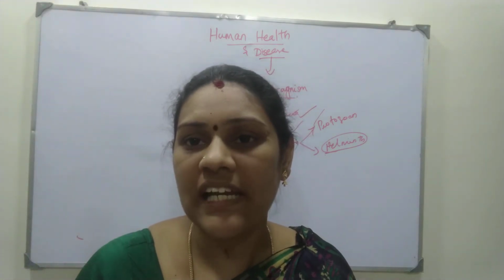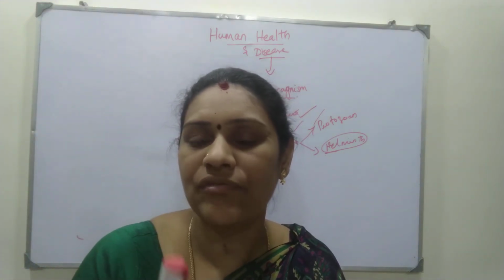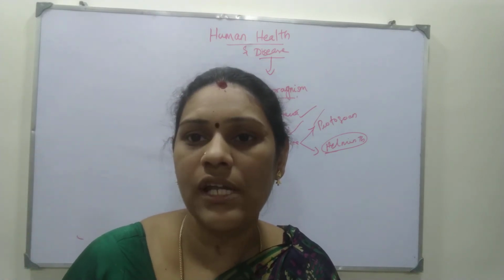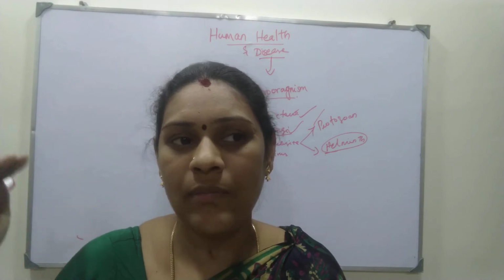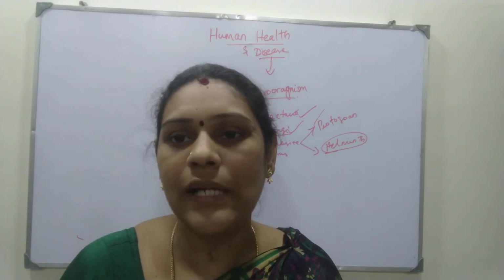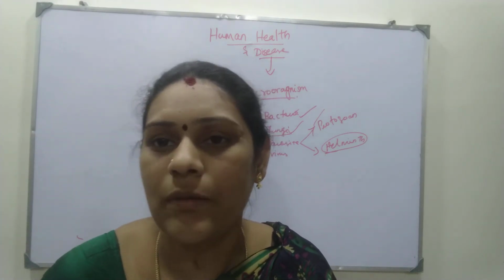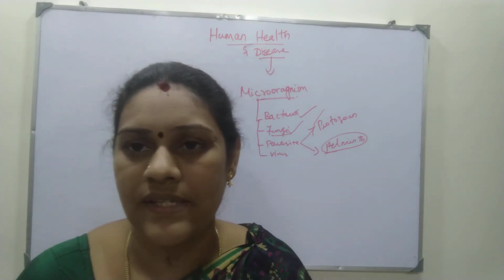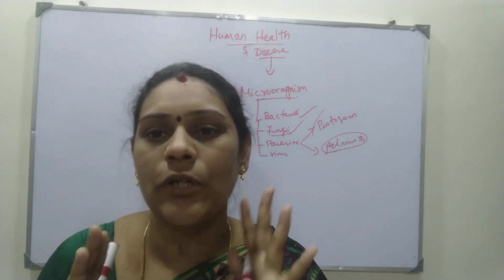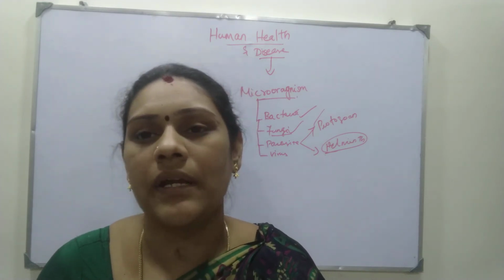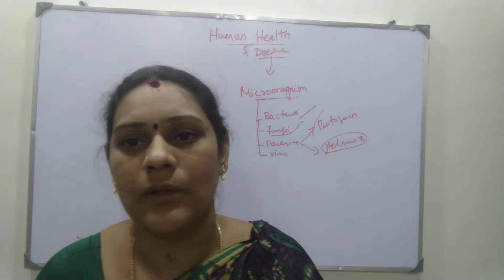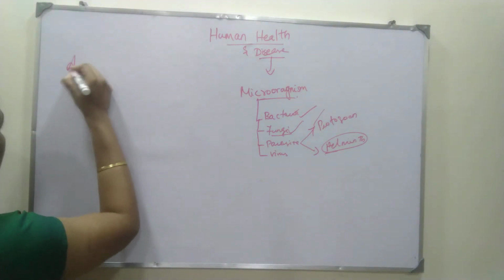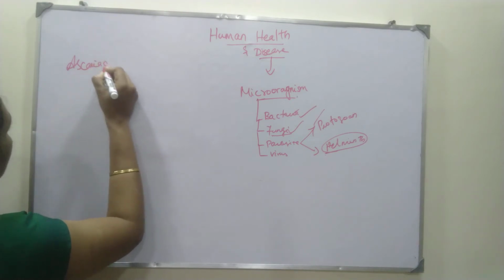I told you fungal infection is always present on your skin, scalp, or nail, but helminths are generally present in the blood or in the gut. Gut means our stomach, especially the intestine, the large or small intestine. So you should know the introduction to ascariosis. Ascariosis, okay, what is this?